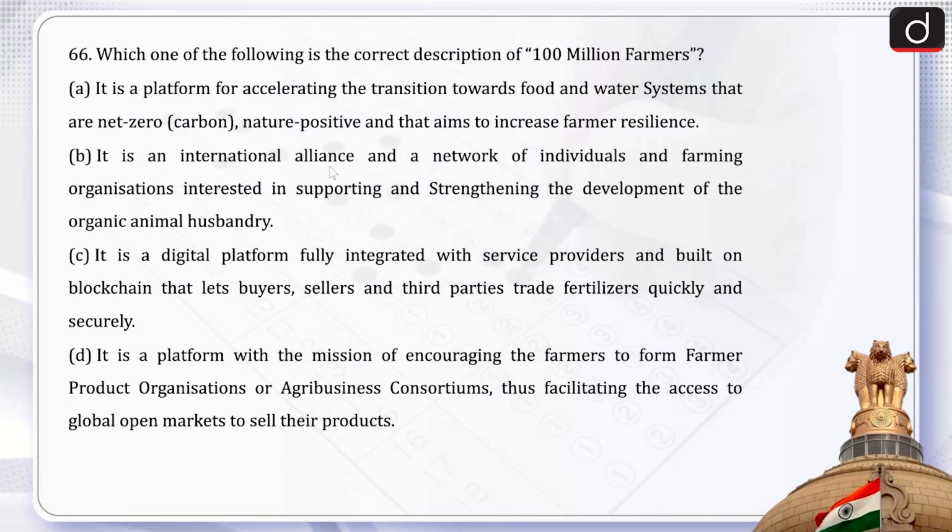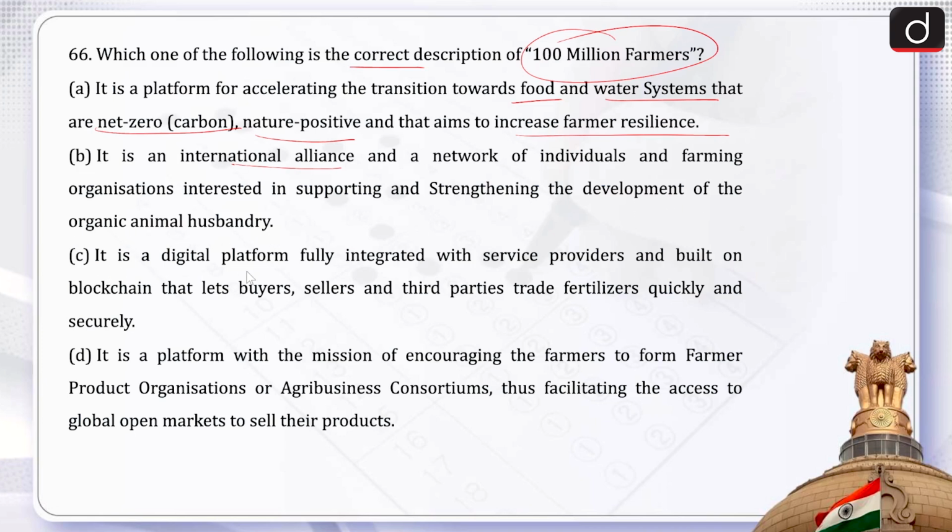Next is question number 66. Which of the following is the correct description of 100 million farmers? A. It is a platform for accelerating the transition towards food and water systems that are net zero, nature positive, and that aims to increase farmer resilience. B. It is an international alliance and a network of individuals and farming organizations interested in supporting and strengthening the development of organic animal husbandry.